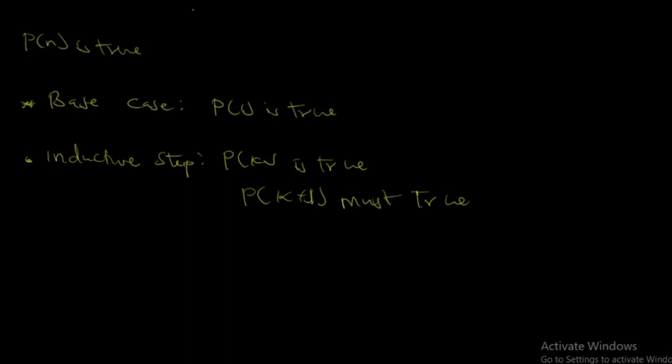So in this case, if P of k is true, then we also assume that P of k plus 1 must also be what? True. So now let's take some examples and work with that. The first example you're going to take is that the following proposition is true for all integers. So we have example 1.